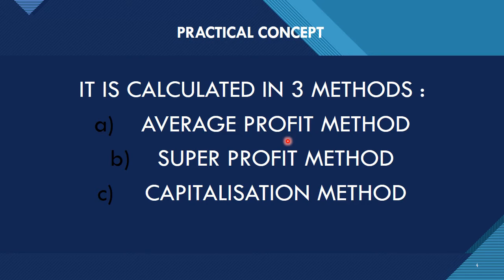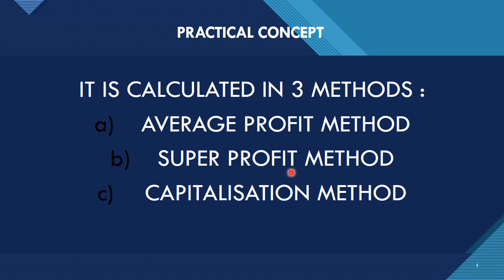The next is super profit. Now, what do you mean by super profit? For this, you need to understand what is normal profit, what is super profit. Then only you will be able to understand the super profit method. So, I'll help you out in it. First of all, let us understand what do you mean by normal profit. Normal profit means the profit which a businessman earns in a firm in the normal course of the business.